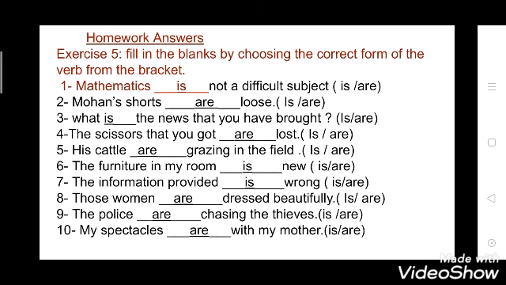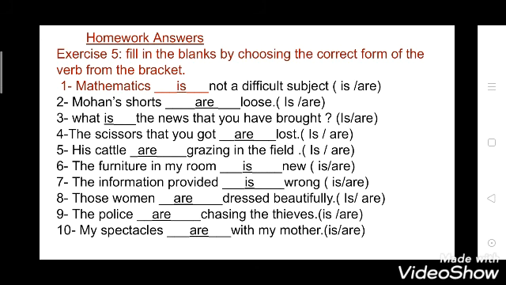Now see the seventh. The information provided is wrong. Information is also singular. Those women are dressed beautifully. So here we are talking about women. Women is plural. So here are is used. Now see the ninth. The police are chasing the thieves. Here are is used because police is a collective noun and it is in the form of plural. So here are will be used.